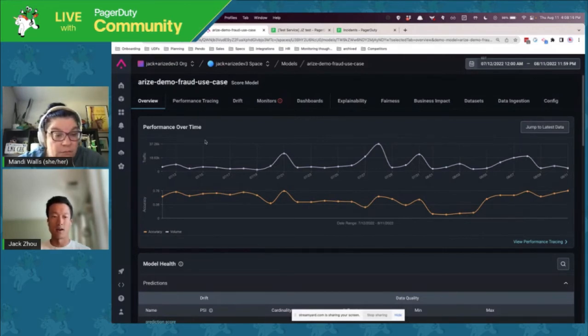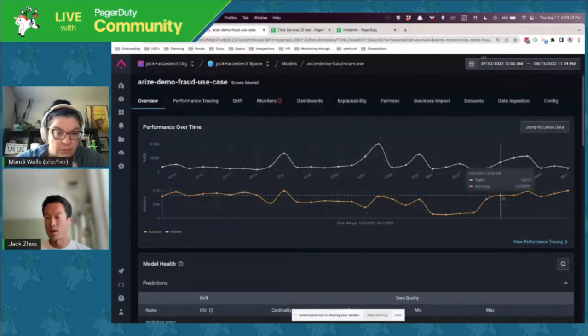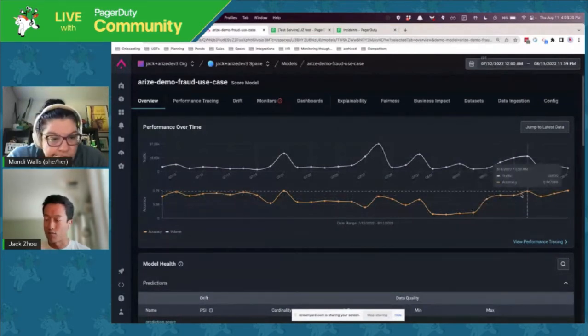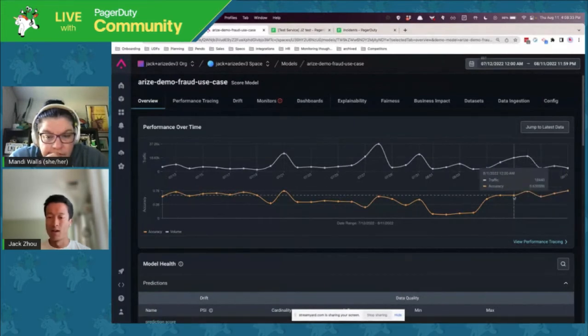You can see here the traffic that we're receiving from the model, and the line below is accuracy. Let's play out a scenario where right now the accuracy is hovering around 75%. Let's say I'm a data scientist and our manager says 75% is not good enough, it's too low, and you need to start setting up some monitors around this. So we are notified when the accuracy goes below 80%, and I want you to figure out what's going on here. So let's go to the monitors tab.